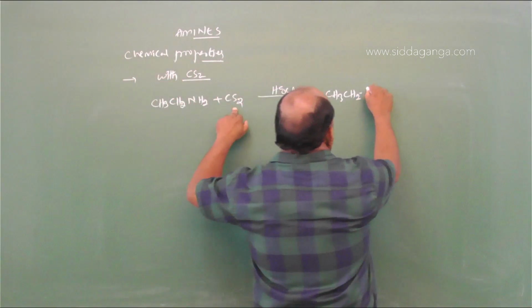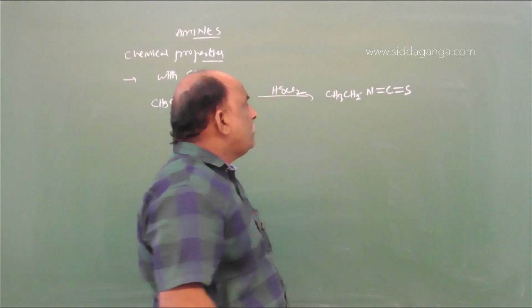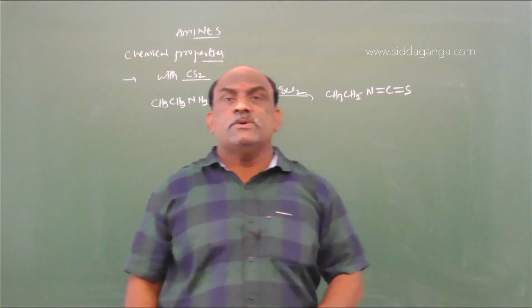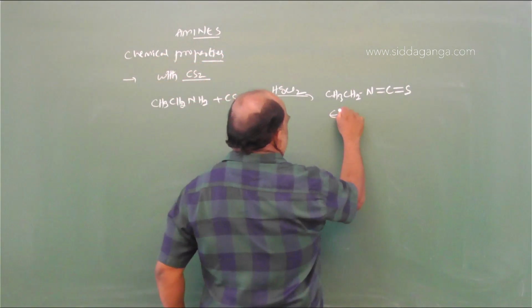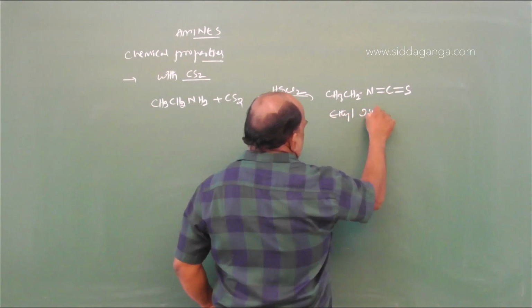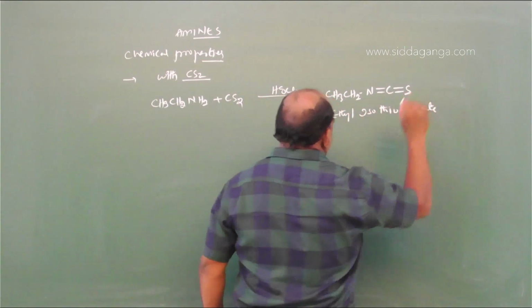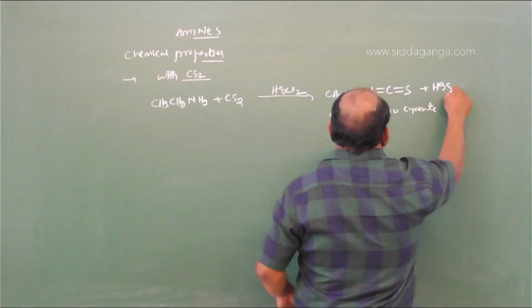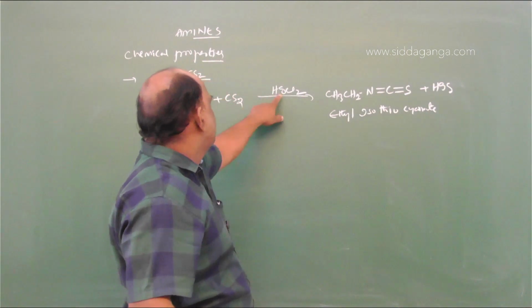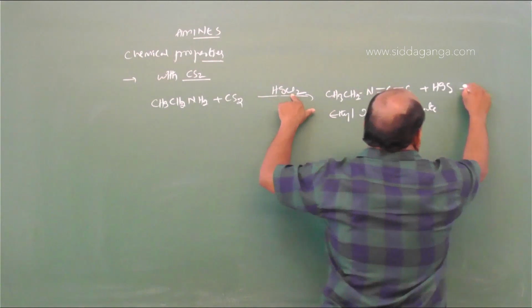NCS means N double bond C double bond S. This compound is called ethyl isothiocyanate. The remaining Hg combined with sulfur gives HgS, and two hydrogens combined with two chlorines give 2HCl.